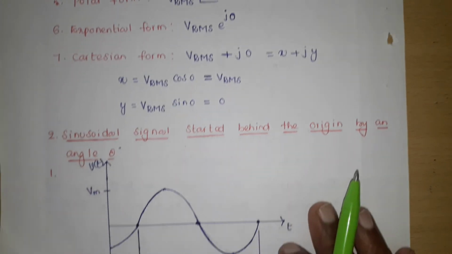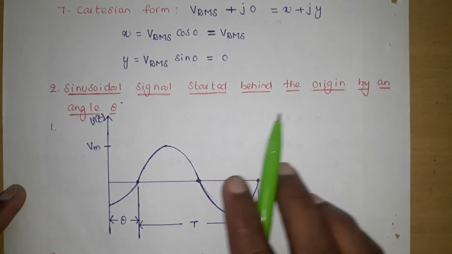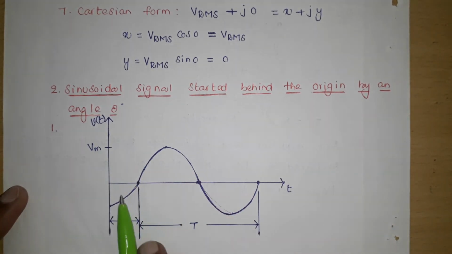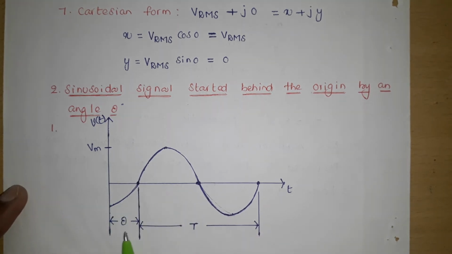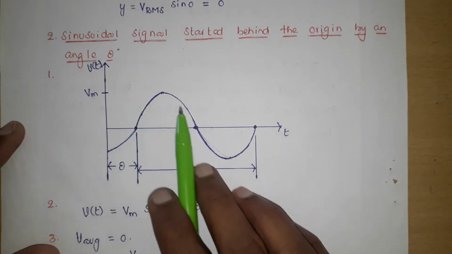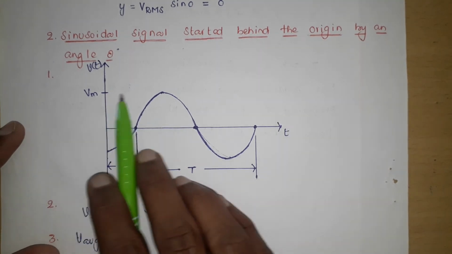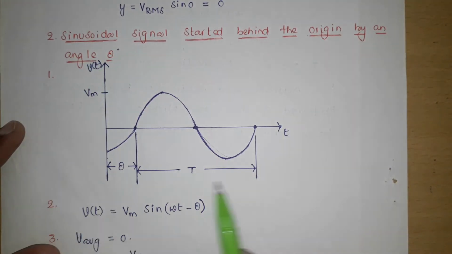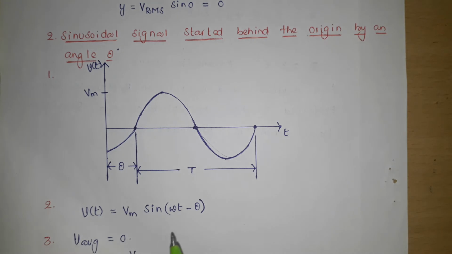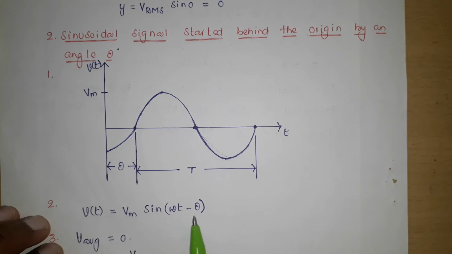Similarly, if you take the second case, a sinusoidal signal started behind the origin by an angle theta. Here, this is the waveform. It starts behind the origin by an angle theta. This is the time period and this is theta. The maximum value is Vm, and the y-axis is V of t. What is the mathematical equation of this waveform? It is Vm sin omega t minus theta.